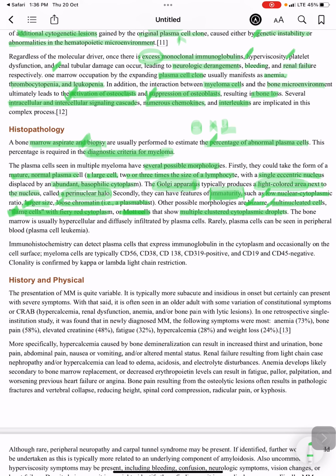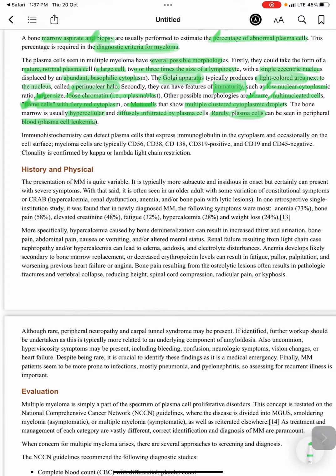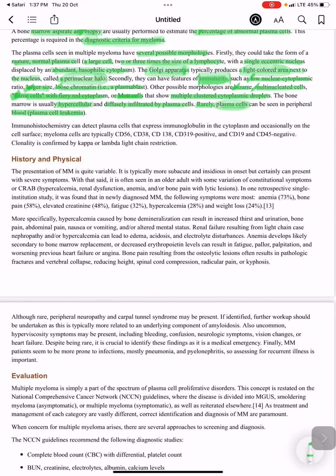The bone marrow is usually hypercellular because it is diffusely infiltrated by plasma cells. Rarely, these plasma cells can be seen in the peripheral blood, and then we call it plasma cell leukemia.